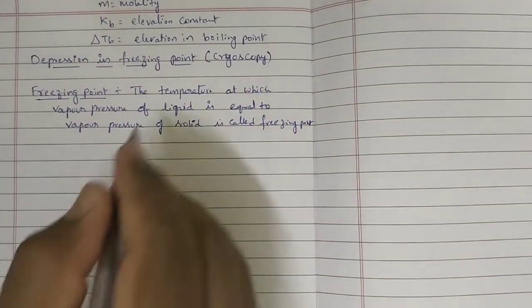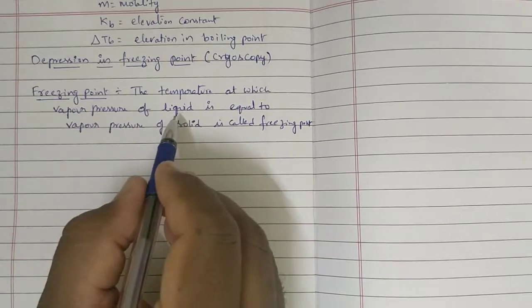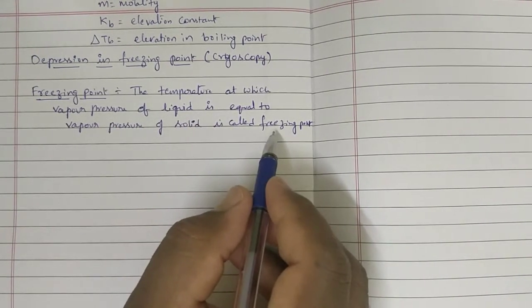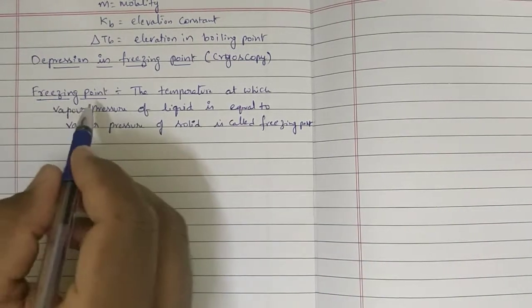Once again, the temperature at which vapor pressure of liquid is equal to vapor pressure of solid is called freezing point. Is it okay? That is called freezing point.